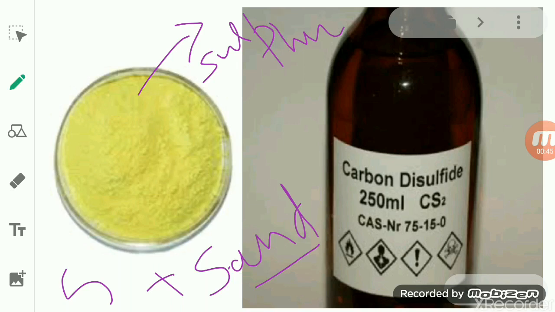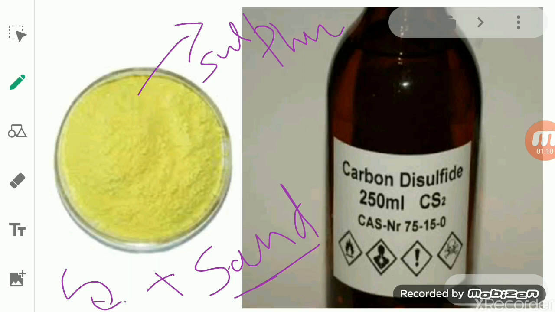So in this case, sulfur as well as sand, both of them are insoluble in water. Okay, both of them do not get dissolved in water. So which solvent is suitable by which we can separate the sulfur and sand from each other?